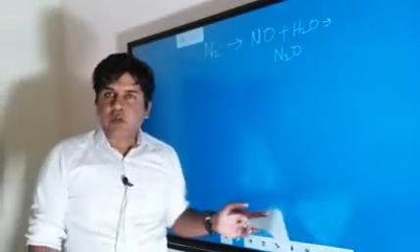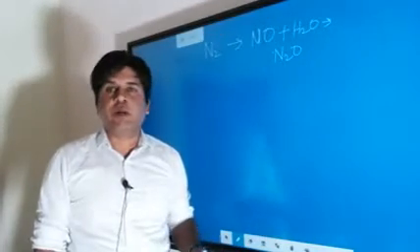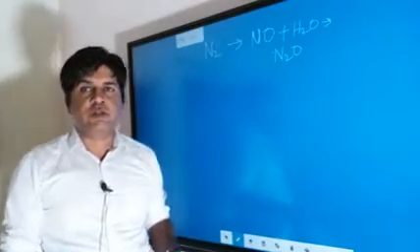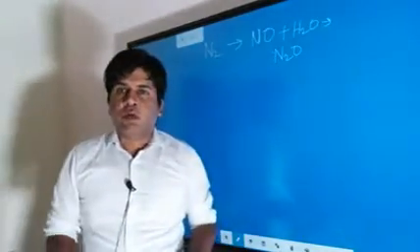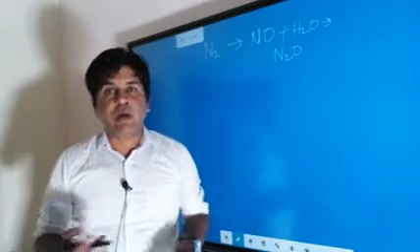And when this nitrogen peroxide falls onto rocks made up of calcium carbonate, that will lead to the formation of nitrate.